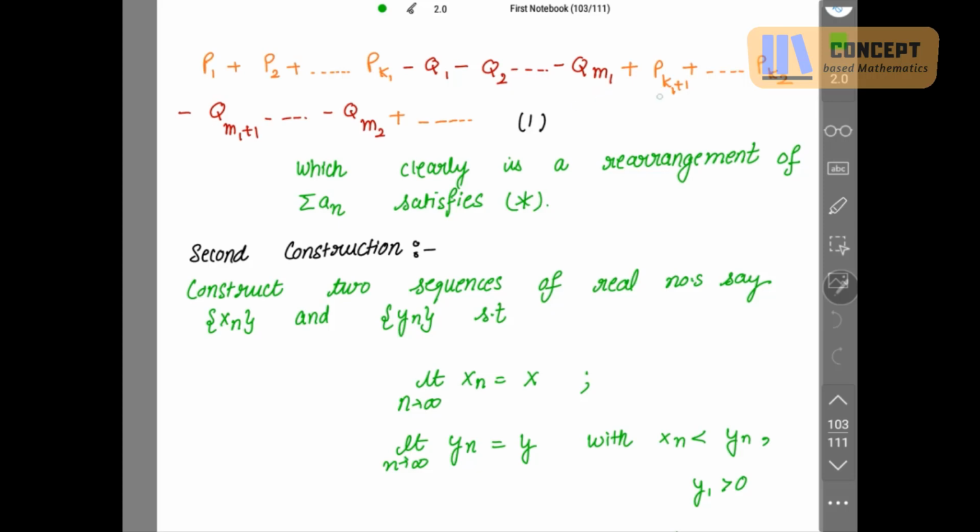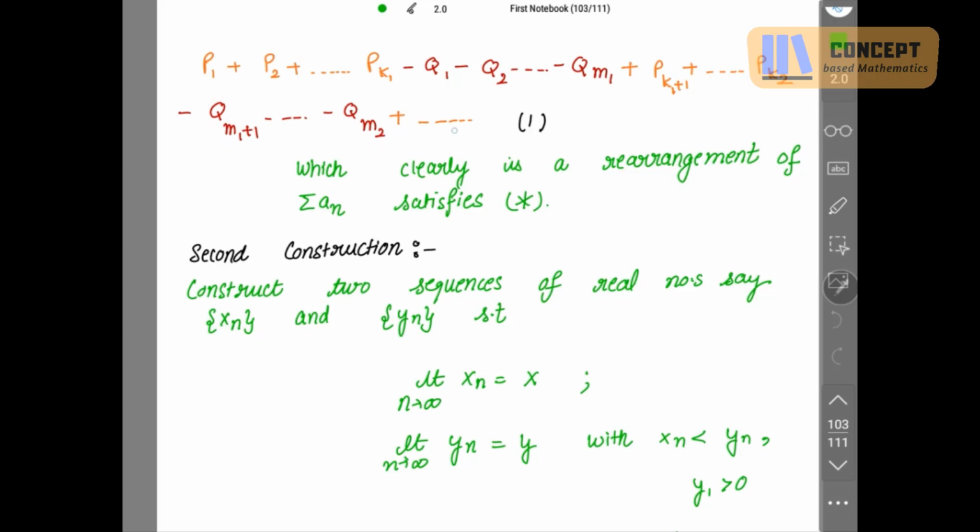Then again followed by the next terms from k1 plus 1 up to k2 of positive terms, followed by the next m2 terms for qn's, right?